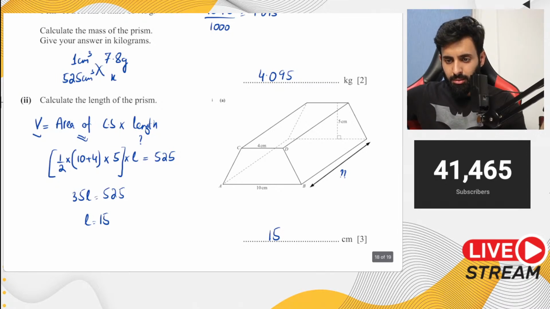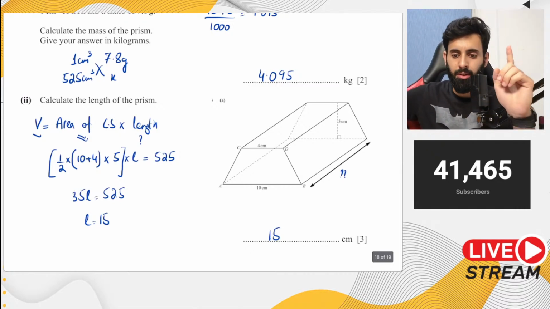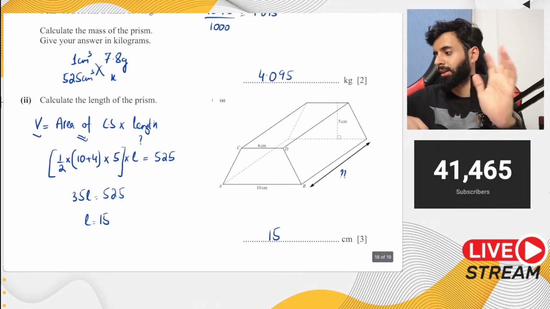Sir, into significant figure, the answer to, okay, I don't know what that means. Cross section is the shape on the side. Sir, is cross section the same as the base area? Okay, now I don't personally like that formula where you calculate the volume of a prism using base area times height. No, I don't prefer that.